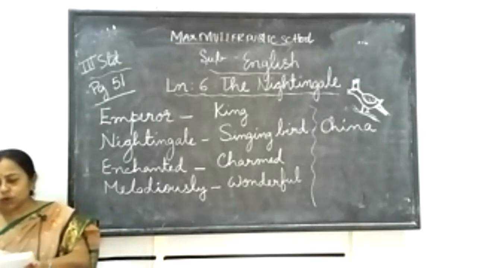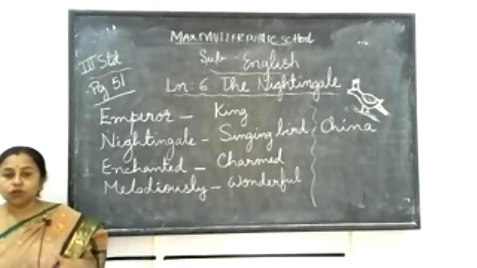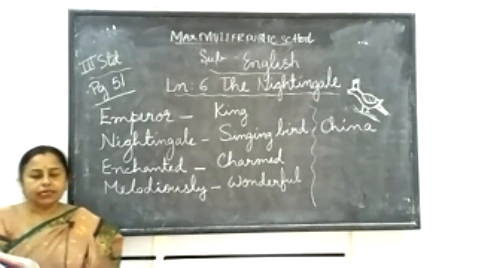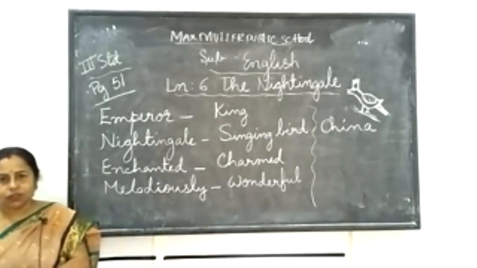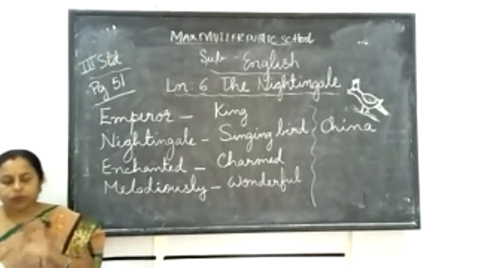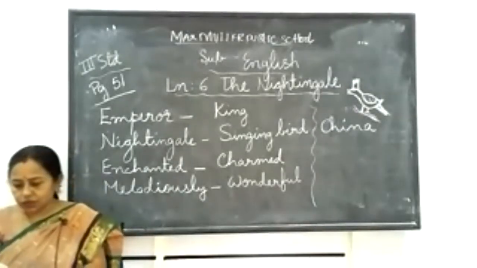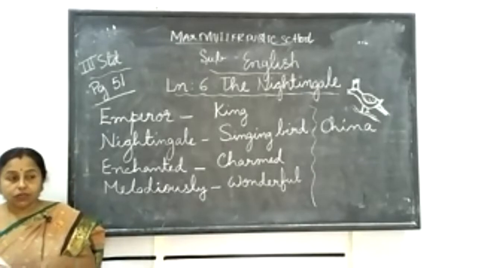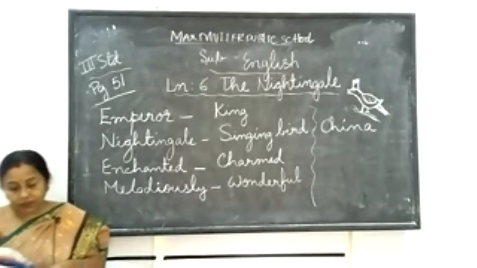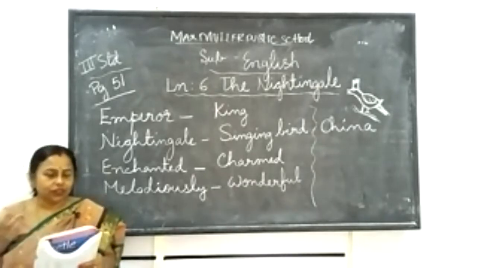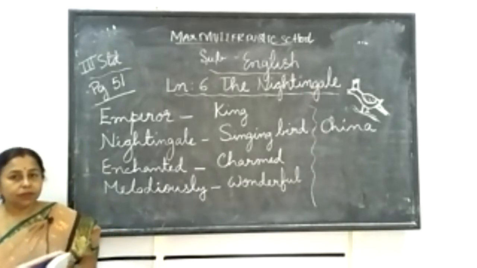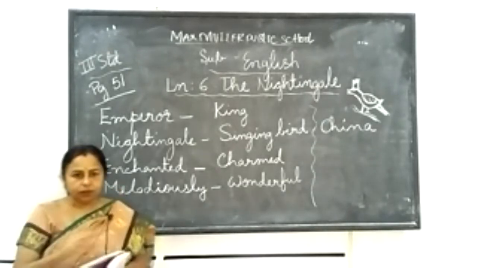So all the courtiers. Now, courtiers means what? A king has so many people in his courtroom, where he sits and listens to others' problems and discusses all the issues. The place where those people have to sit, they are called courtiers. They were fascinated by the toy bird. Seeing the golden bird with the diamond crown, they were all very surprised, because it was the first time they were seeing something like that. And when you put the key, it would also sing very melodiously like the real bird.